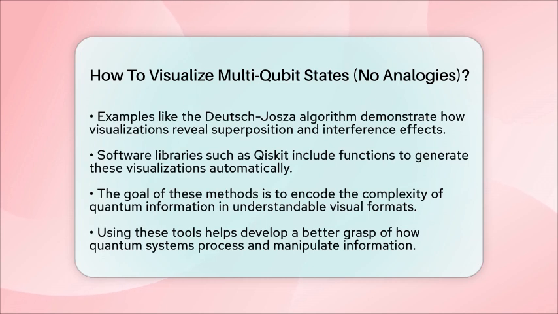In essence, visualizing multi-qubit states involves moving beyond the simple Bloch sphere. It uses higher dimensional and abstract representations that encode the full complexity of quantum information. Techniques like the QSphere, statogram, and dimensional circle notation provide ways to see the structure, entanglement, and probabilities within these states. These tools are essential for understanding how quantum systems process information and for developing new quantum technologies.